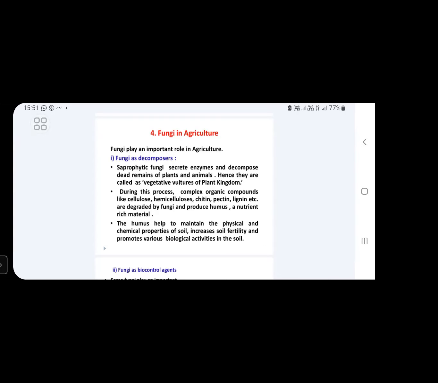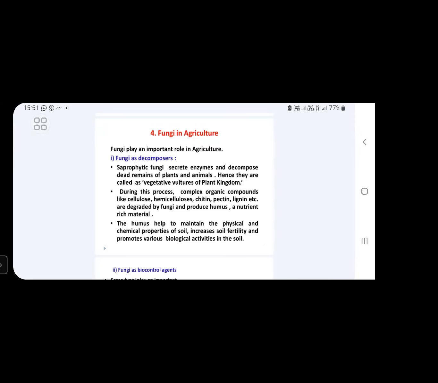During this process, what will happen? In this decomposition process, complex organic compounds like cellulose, hemicellulose, chitin, pectin, lignin, etc. are degraded by the activities of fungi, and they produce a substance called humus. This humus is a nutrient-rich material. It helps to maintain the physical and chemical properties of the soil. It also increases soil fertility and promotes various biological activities in the soil.